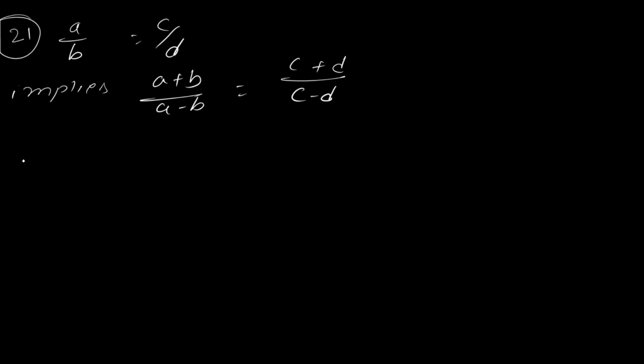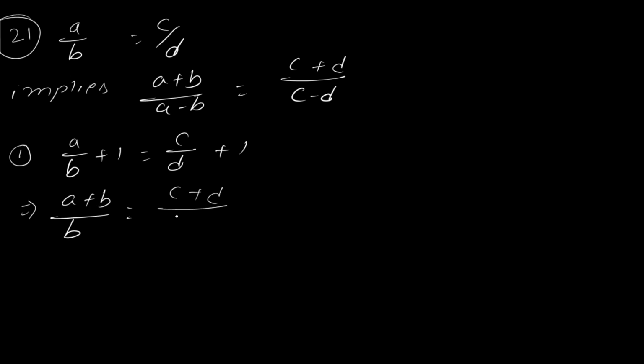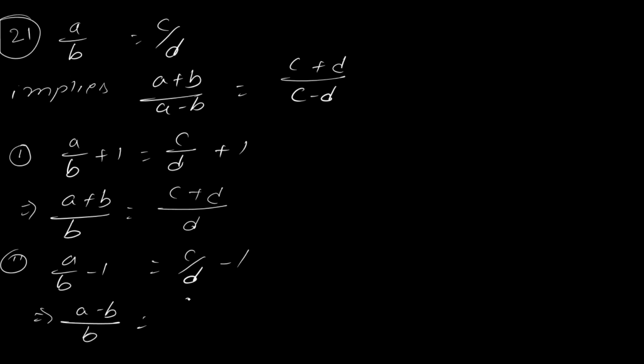No sir. So I will derive it for you so that you can tell me the name. First part: a by b plus 1, c by d plus 1. We can do both sides the same treatment. (a plus b) divided by b, (c plus d) divided by d. Now second part: a by b minus 1, c by d minus 1. So (a minus b) divided by b, (c minus d) divided by d.